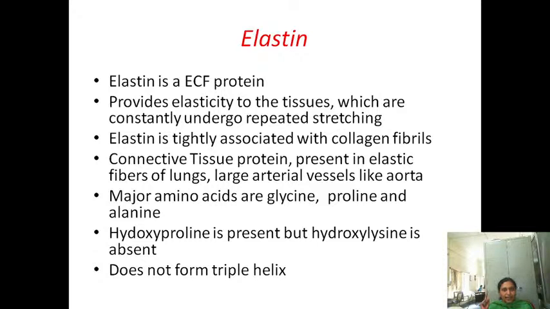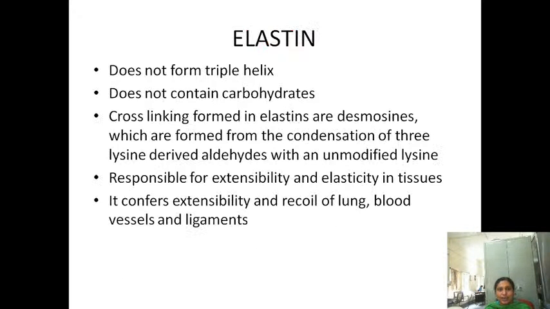Okay, what about collagen? Hydroxyproline and hydroxylysine are both present in collagen, but in elastin the amino acids glycine, proline, and alanine will be there. Hydroxylated proline is there, but lysine is absent, and it does not form a triple helical structure. Collagen forms a triple helical structure, but elastin does not, and it does not contain carbohydrates. Here the cross-links are formed by desmosines.